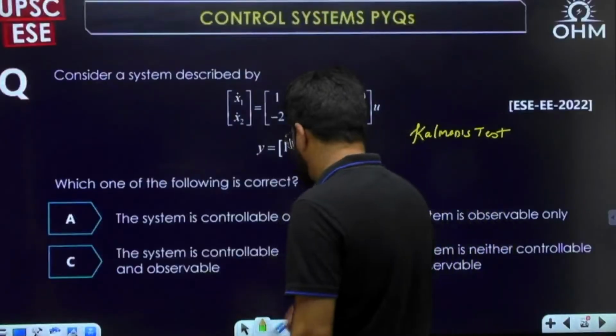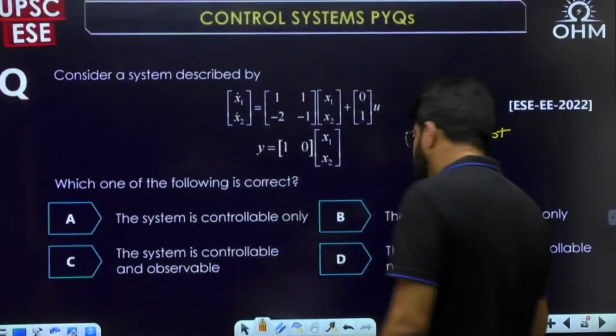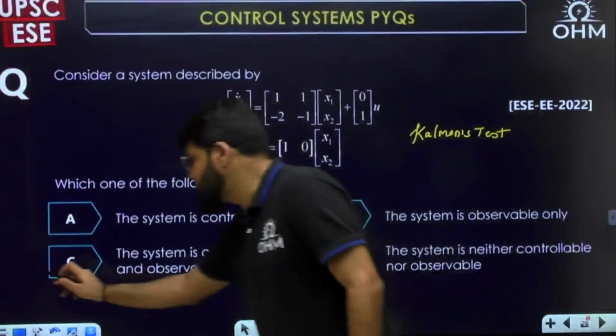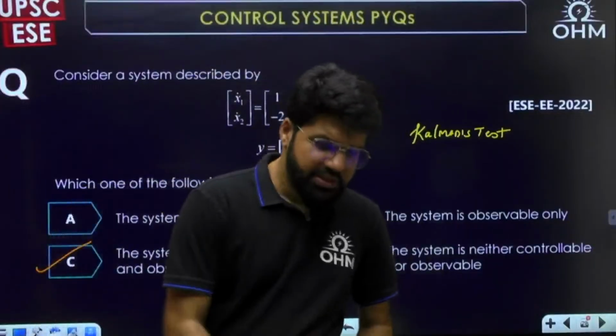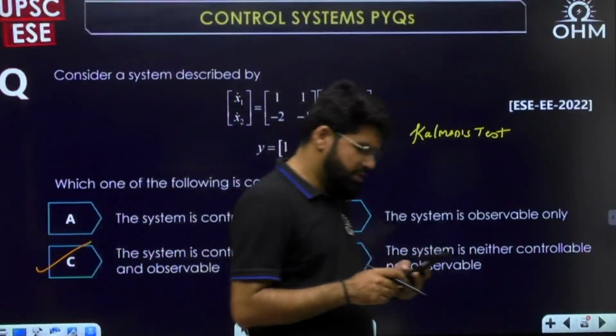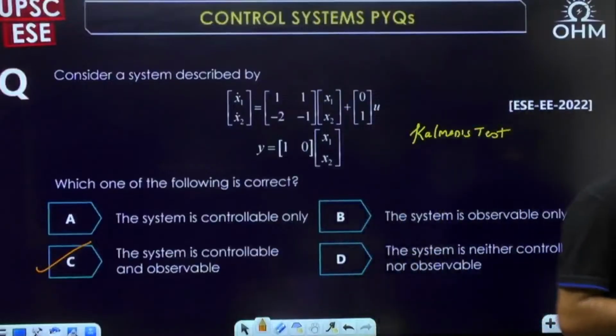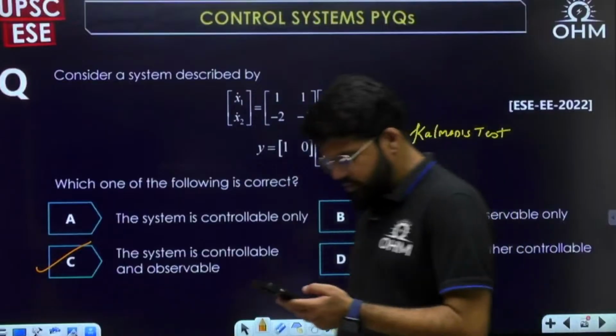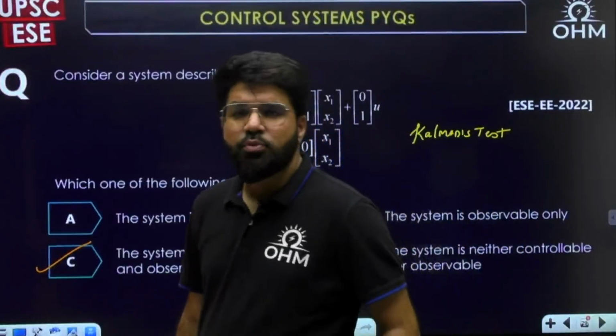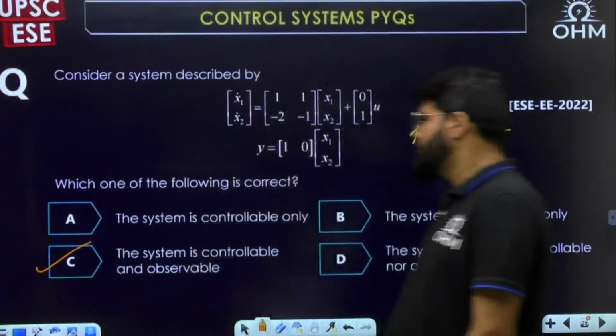The question: the system is what? Controllable only? No. Observable only? No. It is both controllable and observable. Option number C. Yes, Sai Vikas says answer C. If you have given the answer C for this question, it is correct only. Correct. It is option number C. It is both controllable and observable. Okay.